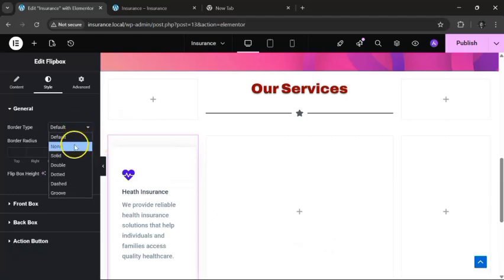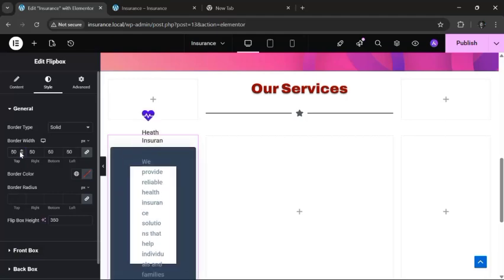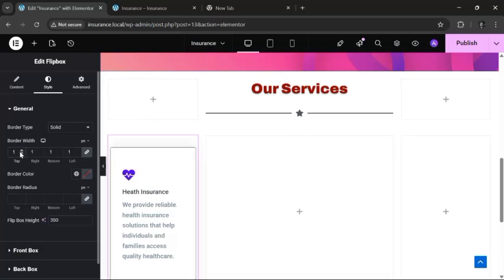For the border, you want it to have maybe solid, if you wish. You can set a width, you can make it just 1, or say 0.5, but you can't have that, come on. Just make it 1, not 10, 1. I think this makes sense. Border radius, you can make it 3 if you wish.